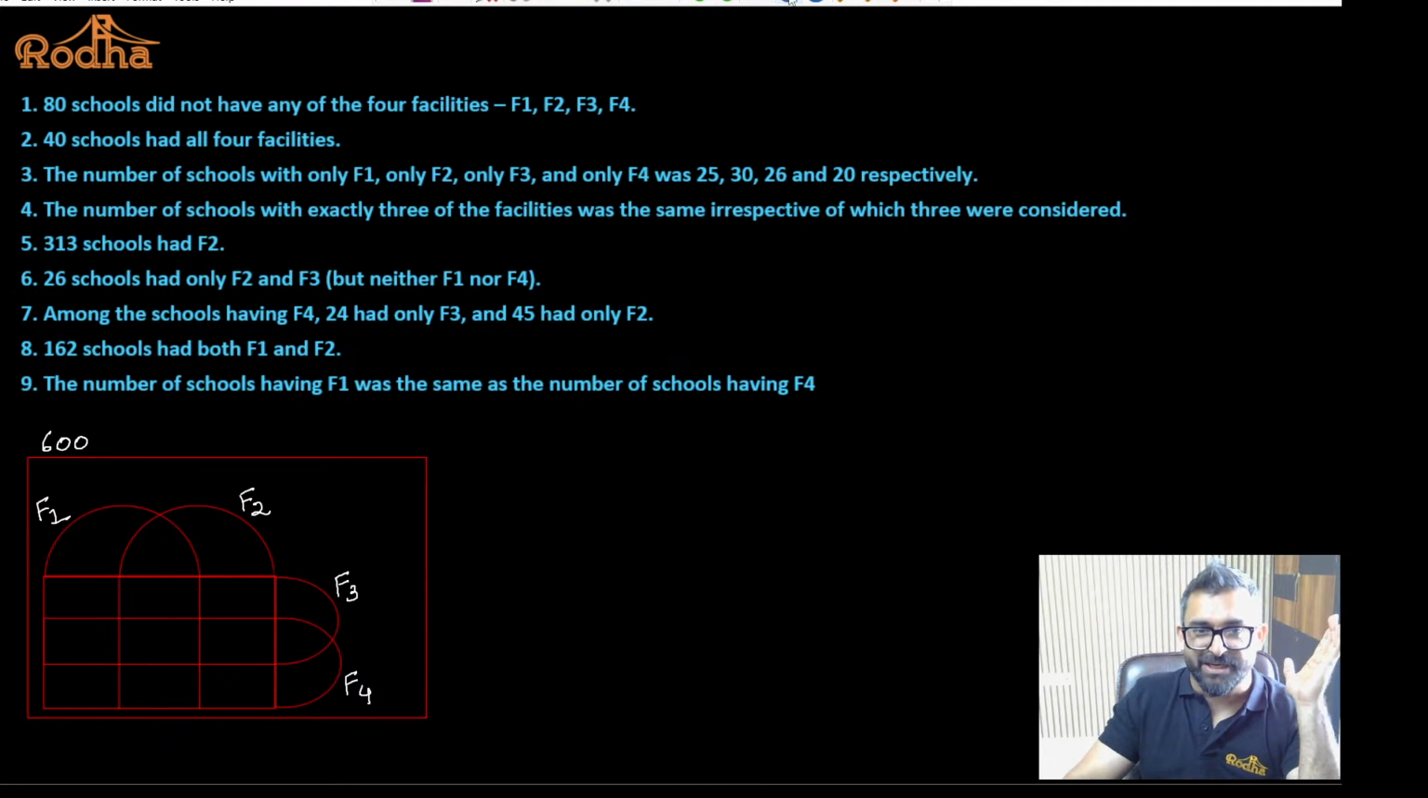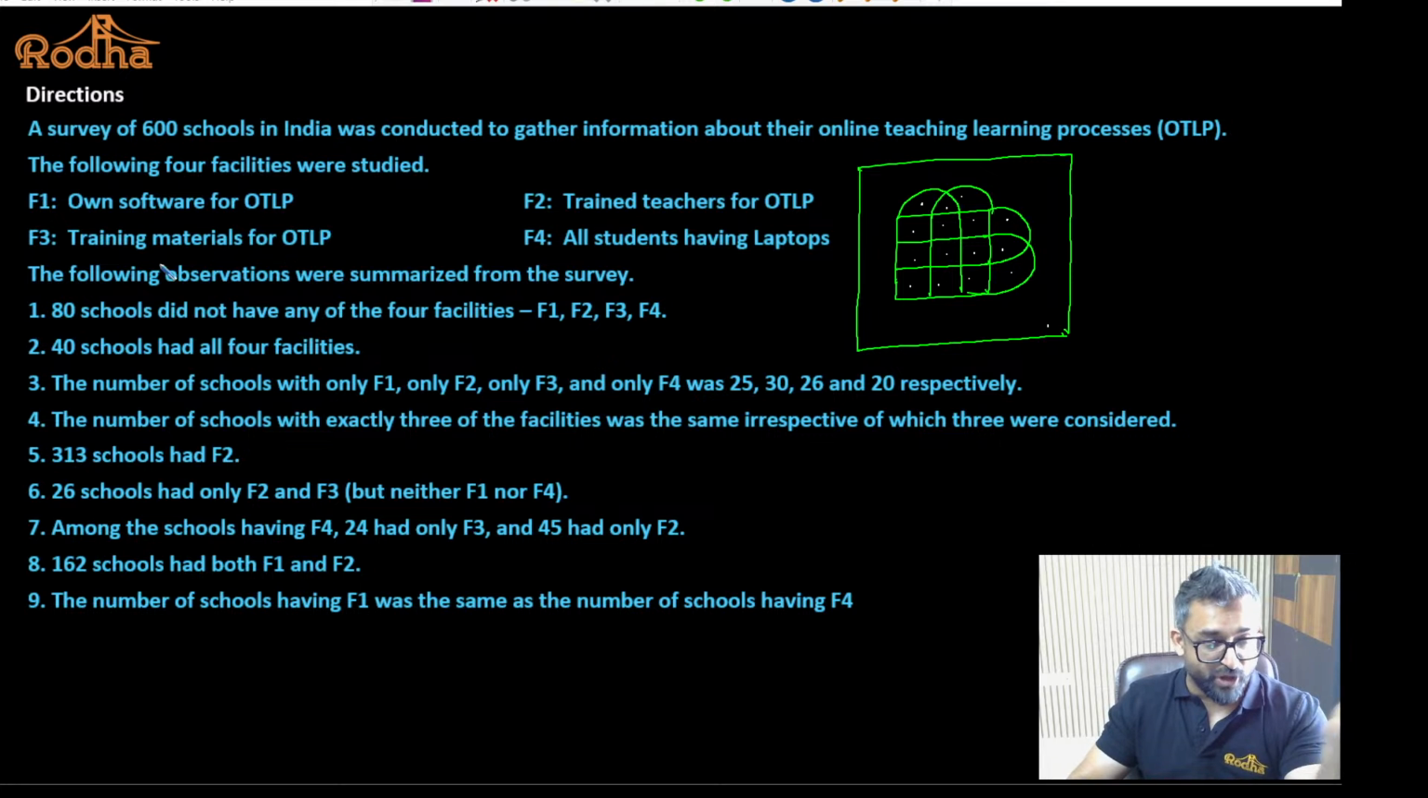Now it is not mentioned that every school will be providing at least one of the 4 facilities. It is not mentioned as of now in the paragraph. So we cannot say this value is 0. The outside value may be 0, may not be 0. That depends upon the number. Do you agree with this?